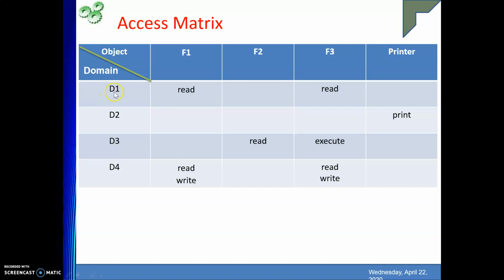So if a process is executing in domain D1 and working on file F1, then it can perform only read operation on that, right? Likewise, suppose some process is working in domain D4 and trying to write into the file F3, it is permissible. Why? Because the write entry is there at D4, F3. And the printer is accessed only by domain D2, right? So this is all about the access matrix.